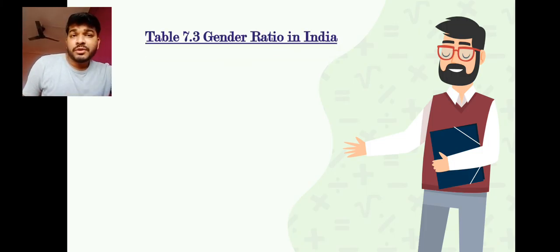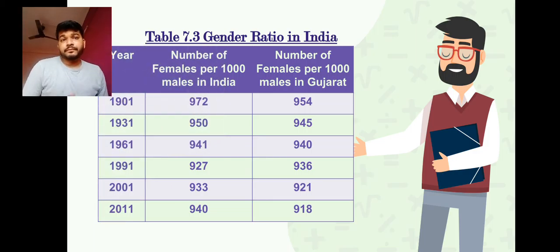Now the table shows us the number of females per thousand males in India as well as in Gujarat. Here we are talking about India and Gujarat, and the years taken are 1901, 1931, 1961, 1991, 2001 and 2011.